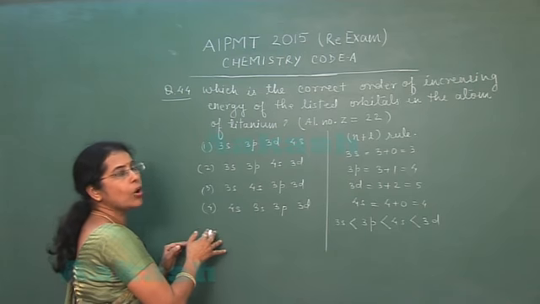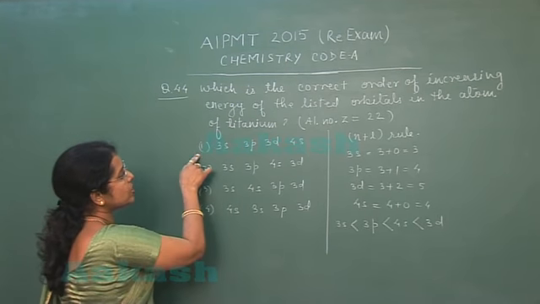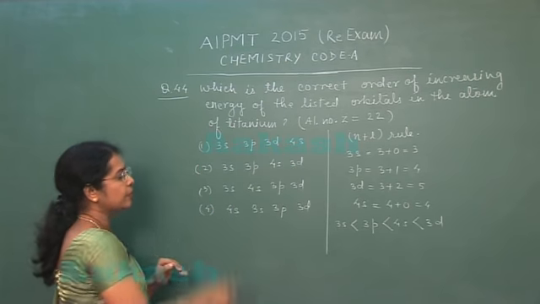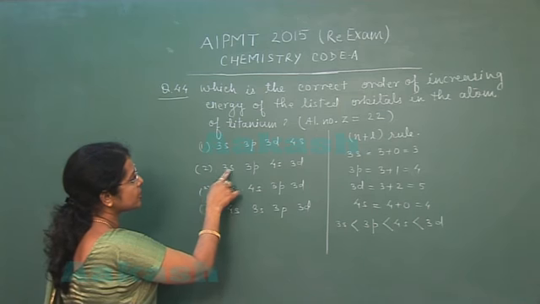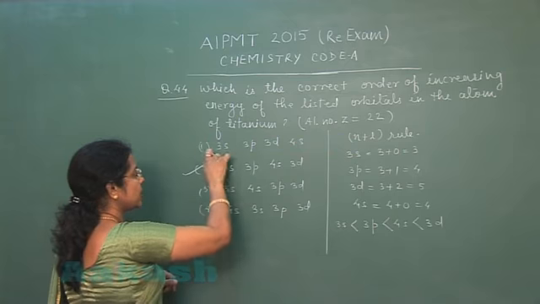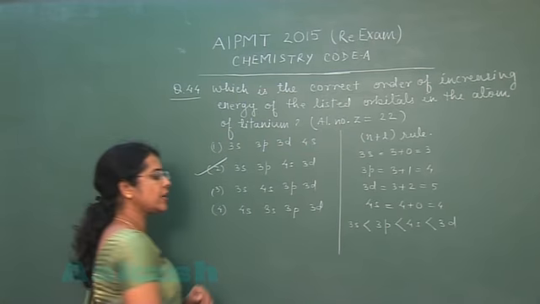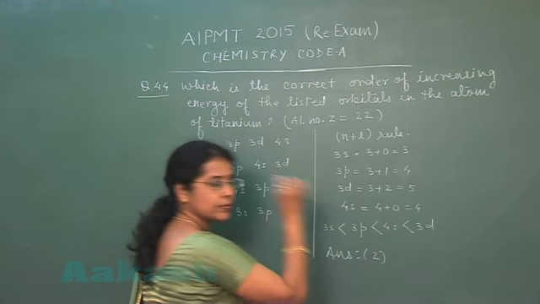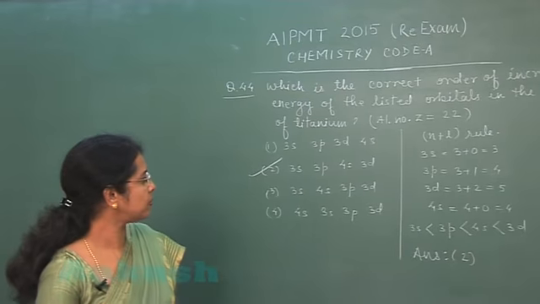Now let us find the order in the options given. First is 3s, 3p, 3d, 4s. This is incorrect. Second option is 3s, higher energy 3p, then 4s, then 3d. So second option is the correct answer of the question. This is the correct option.